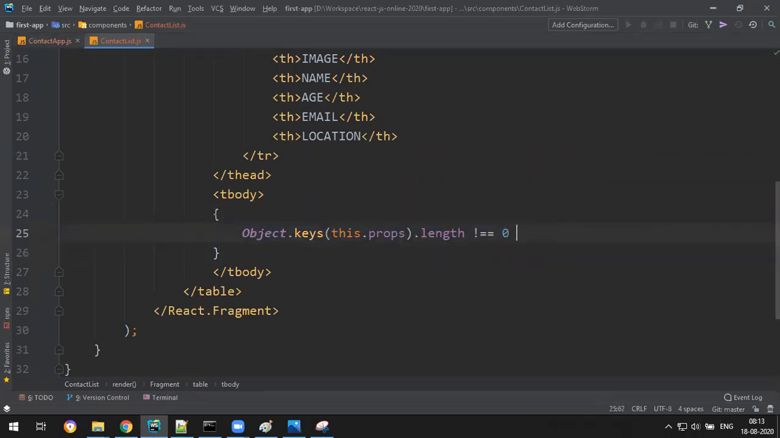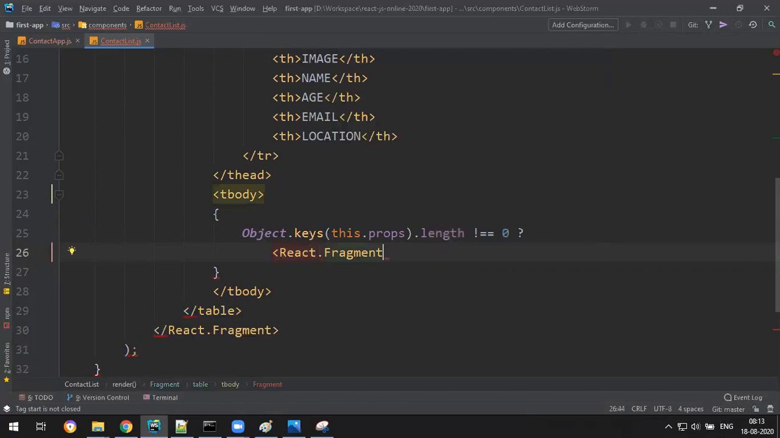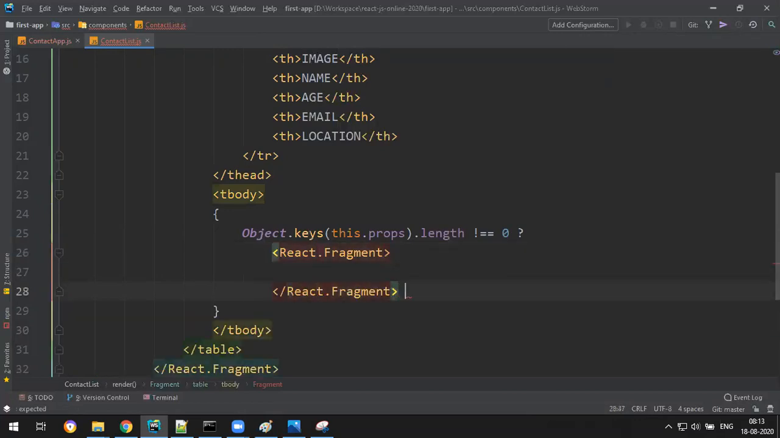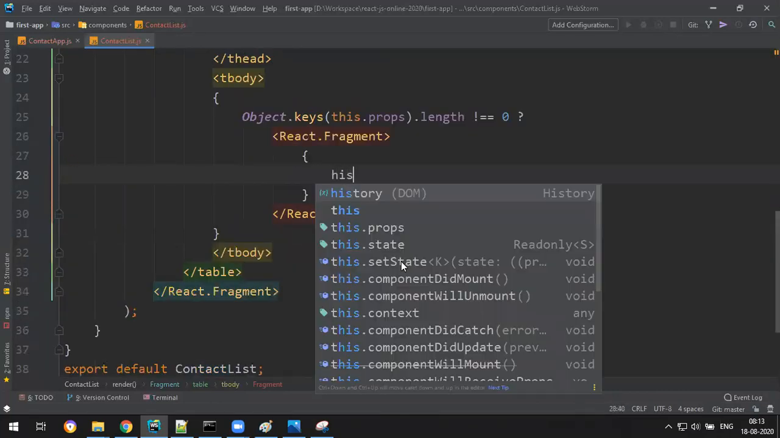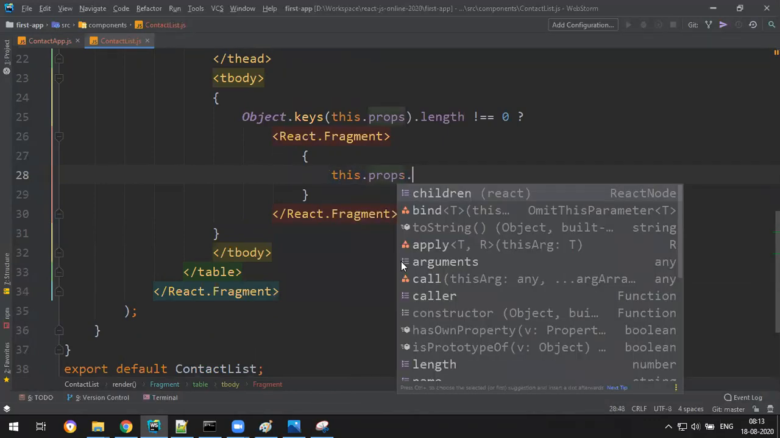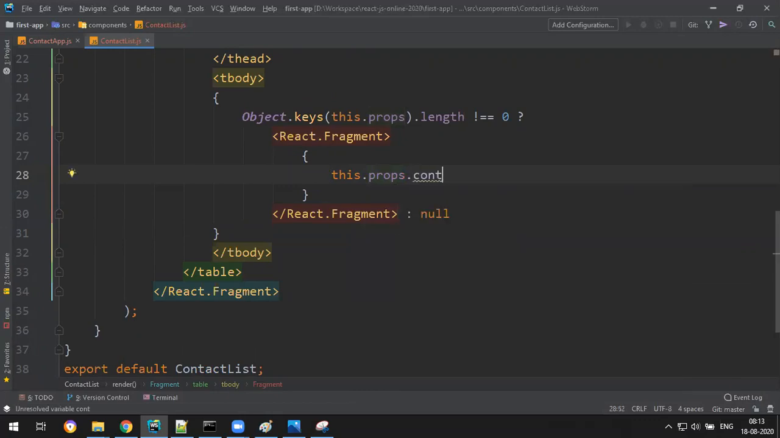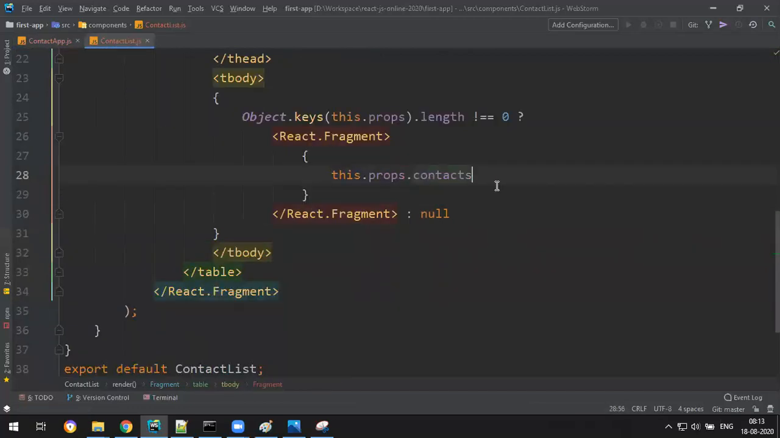And then if this is the case, then display React.Fragment. Otherwise, if no data, then don't display anything, just null. Once it is confirmed that it contains some data, then loop it. So how to loop it? Again, map: this.props.contacts, because the property name is contacts. contacts.map, just like what we have done in the last example.